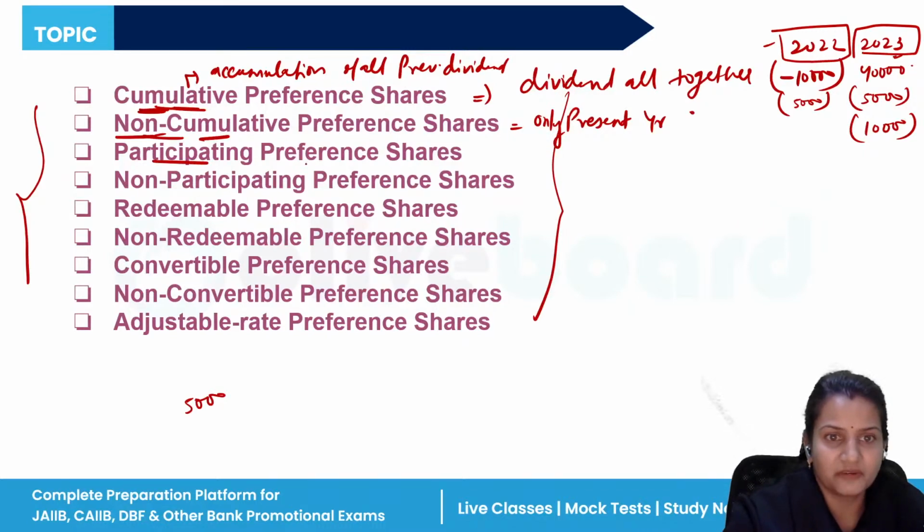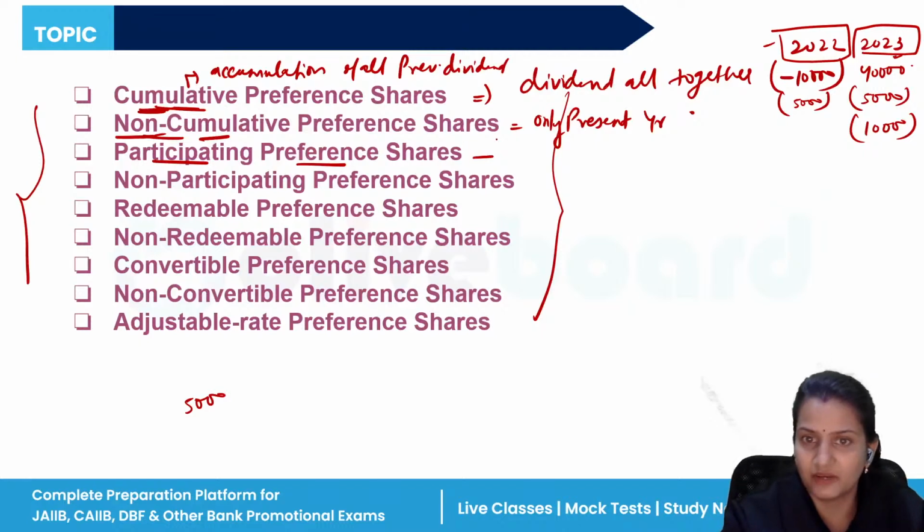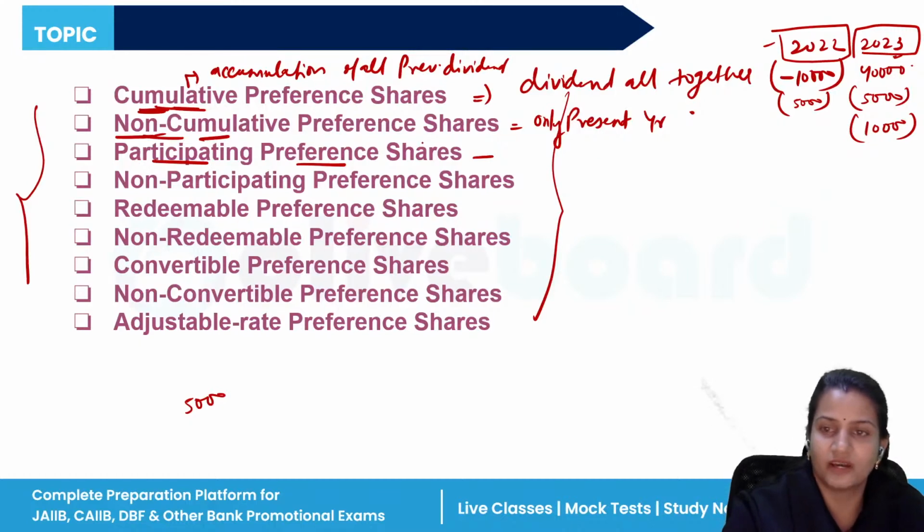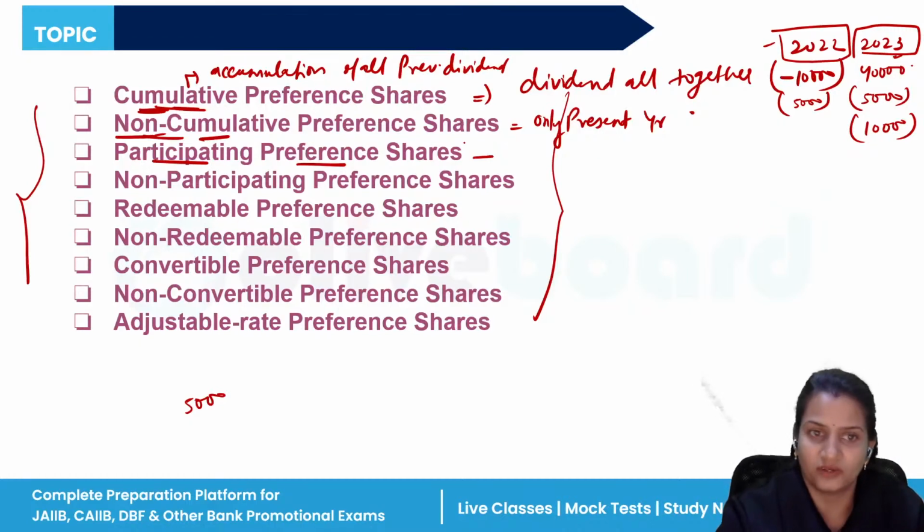Now, participating preference shares are those preference shares which participate if any kind of extra profit or extra bonus is there, so they will also get that profit and bonus. Non-participating shareholders will not get any kind of bonus or profit; they will only be given dividend. No bonus, no profit.